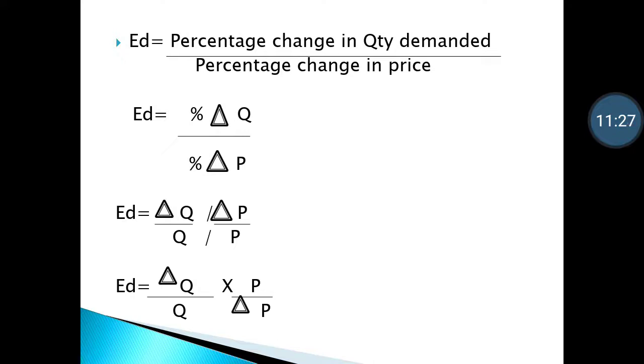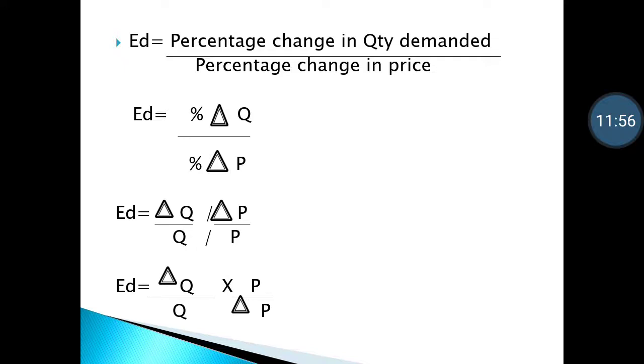So here in price elasticity of demand, it is simple that when price increases, demand decreases. But further you will see that in some cases demand decreases a lot, in some cases demand decreases a little, or in some cases even demand remains constant, it becomes 0. That we will see further when you learn the 5 types of price elasticity of demand.